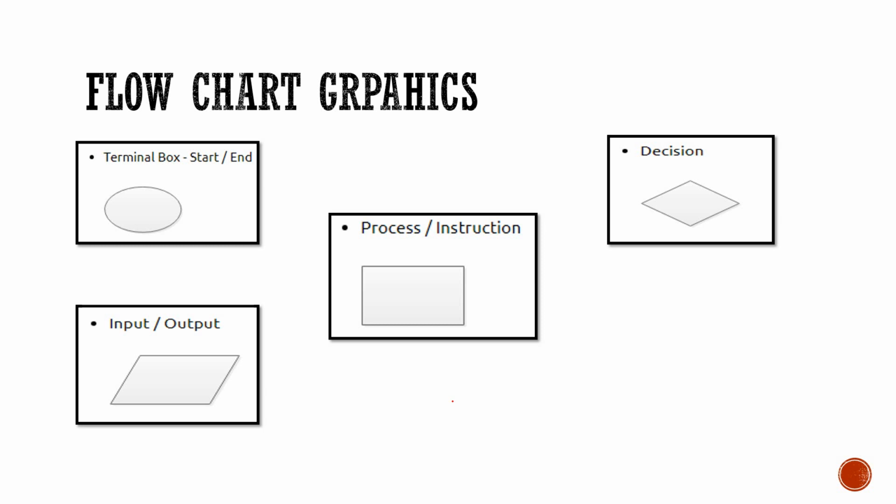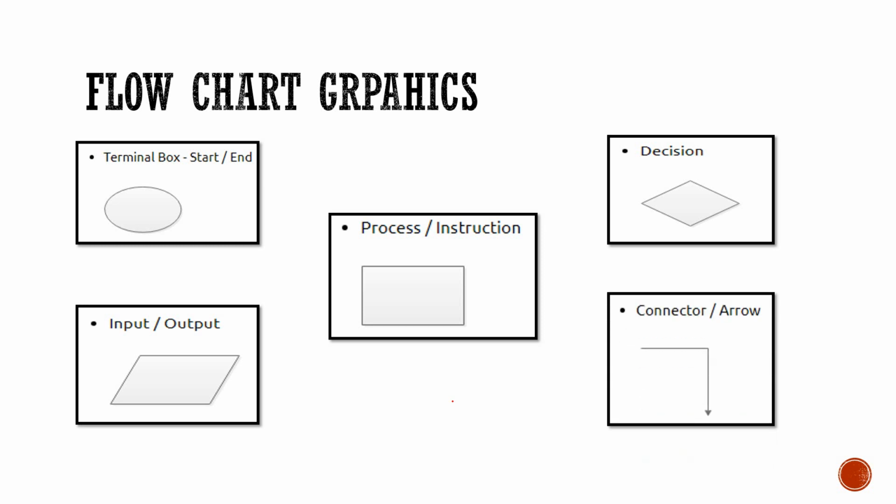Process or instruction means any instruction we are giving, any command which we are giving, or the process which is taking place over there. After that, we have a decision box, which is in the form of a diamond, or you can say it is in the form of a rhombus. Decision box means if you have a condition like if this happens then do this, if that happens then do that. Next we have the connector or arrow, or you can say the flow lines.